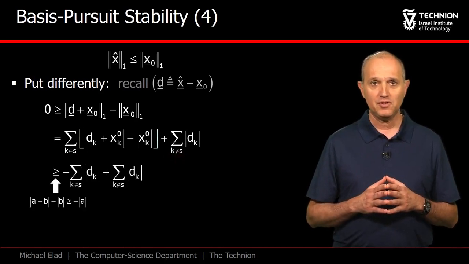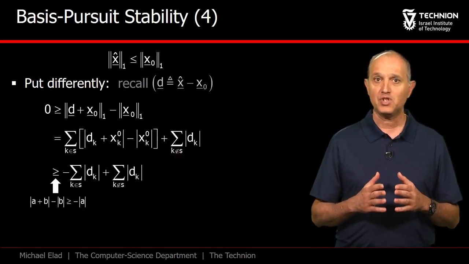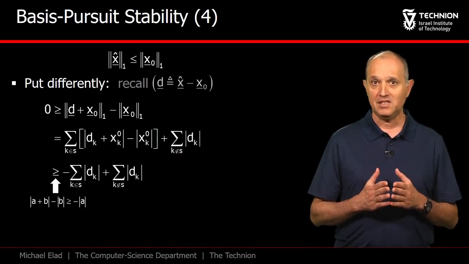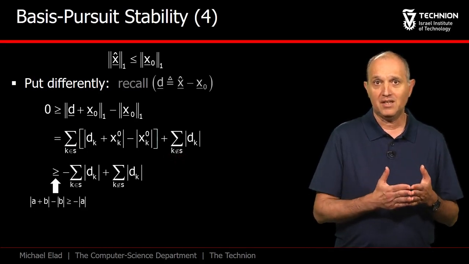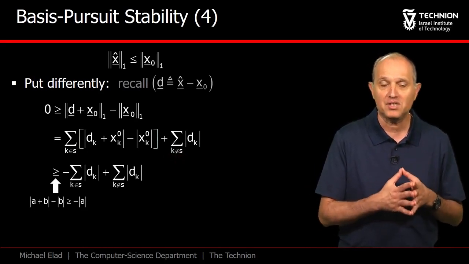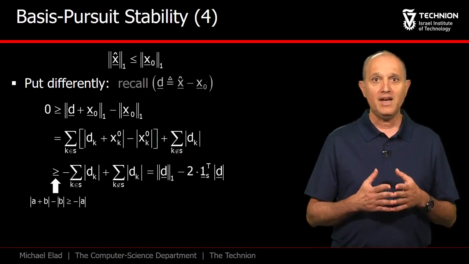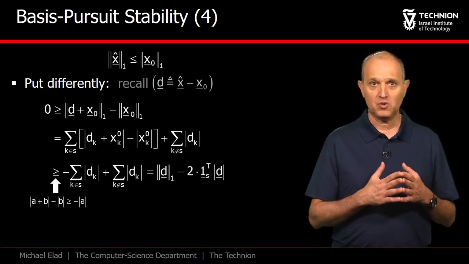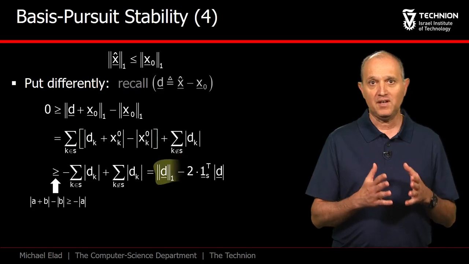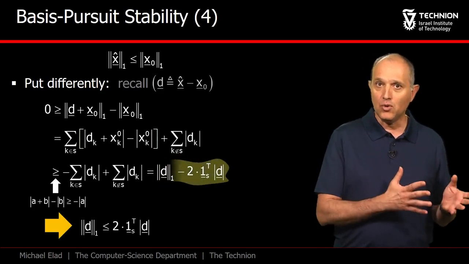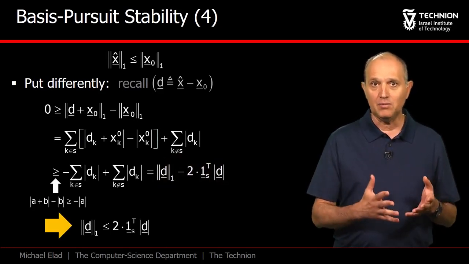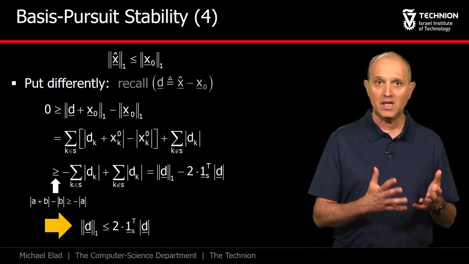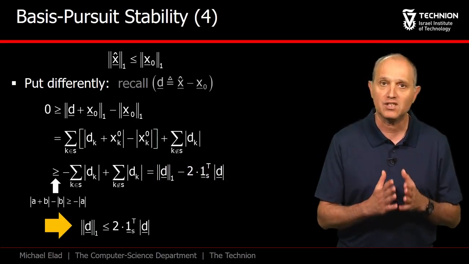We simplify the first of the two by exploiting the reverse triangle inequality. The elegance in the outcome is the fact that x0 does no longer appear in this expression. We add and subtract the sum over the support and get to this final outcome that states that the L1 norm of d is upper bounded by twice the sum of the absolute entries of d over the support of x0.